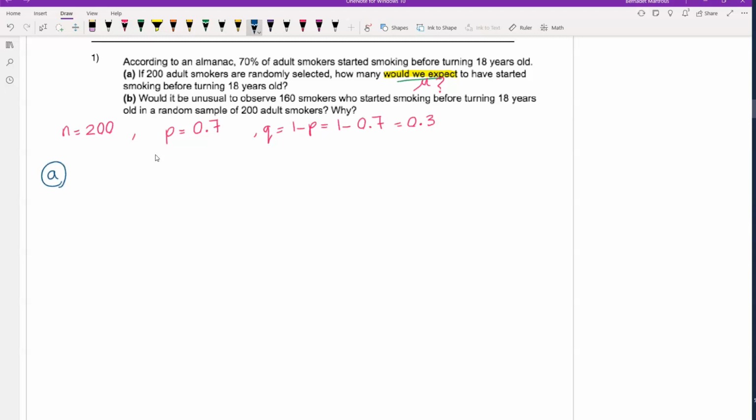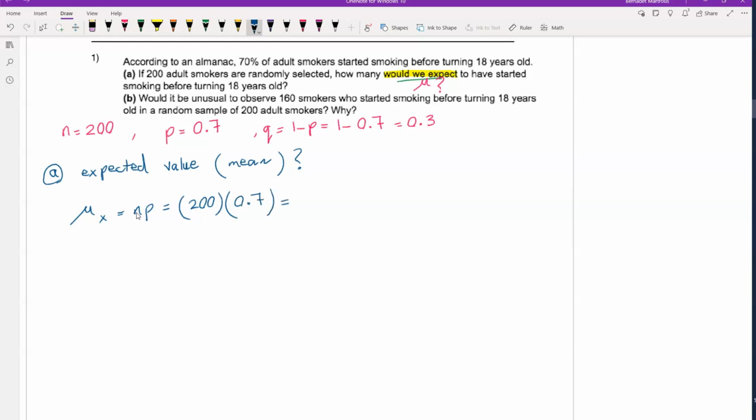Part A, finding the expected value. That means we have to find the mean. So mu is n times P. Our sample size is 200. Our P is 0.7. So the answer is 140 smokers.